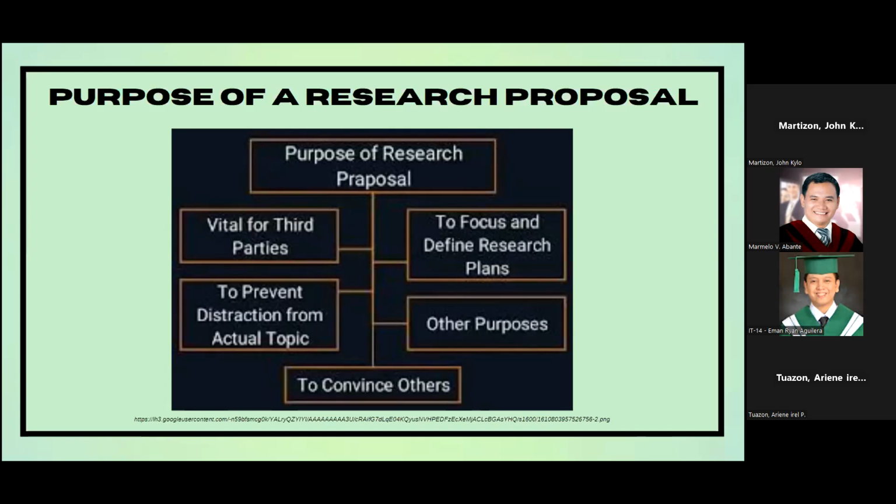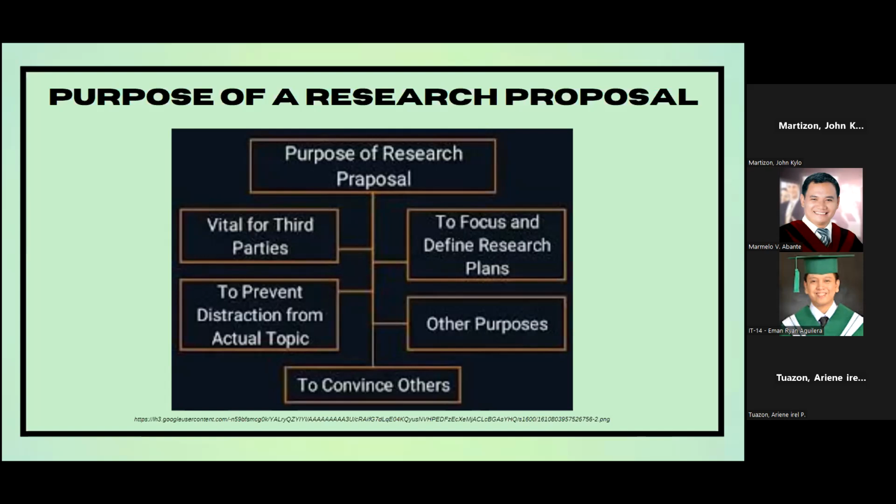Second is vital for third parties. A research proposal is important not only for researchers but also for others like supervisors, instructors, commissioners, and those giving funds. It helps supervisors and instructors understand what the research is about, its goals, and how it will be done. This allows them to guide and see if the research is doable.